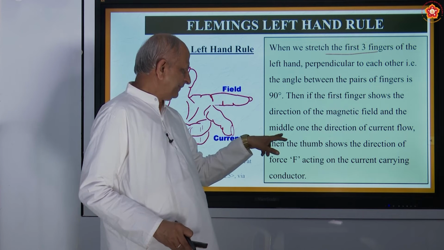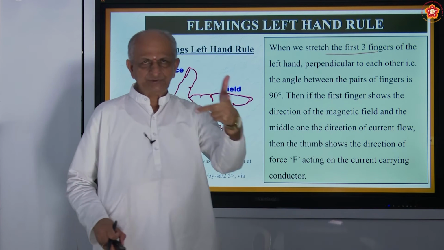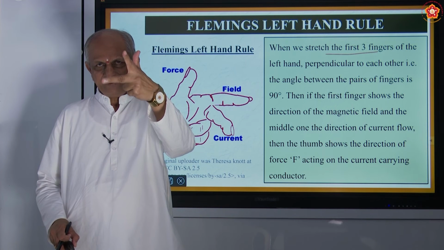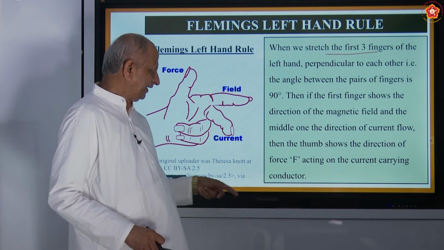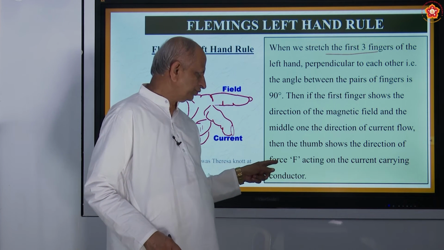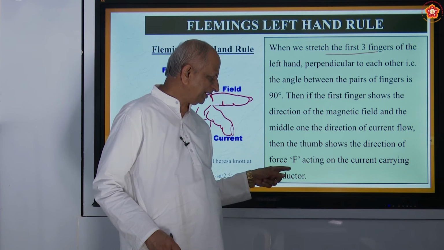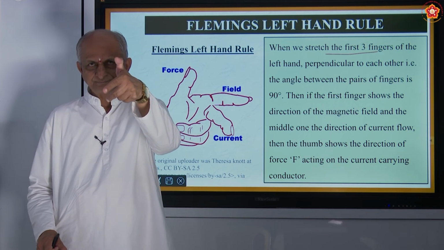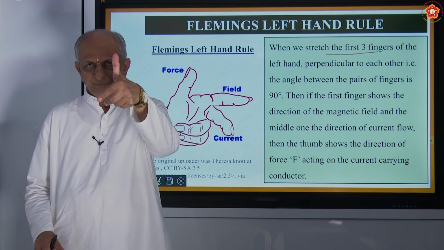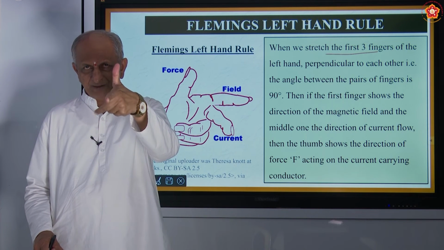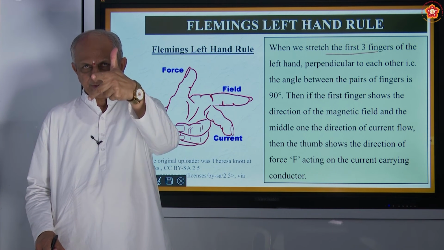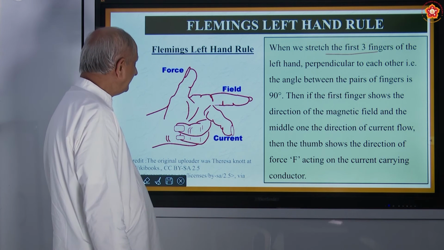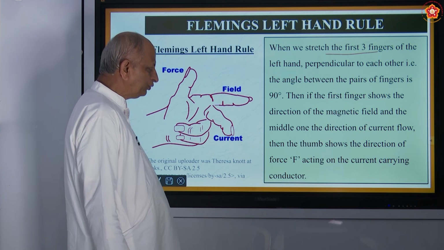Then the middle one shows the direction of current. So this is current, the middle finger. This is field, this is current. And then the thumb shows the direction of force acting on the current carrying conductor. So this is the thumb, that shows the force. This is field, this is current, this is the force. Okay. So that is what is called Fleming's left hand rule.